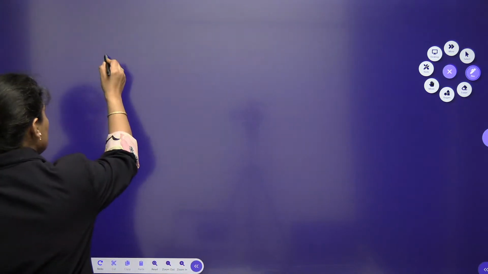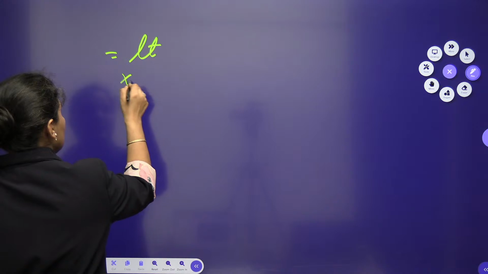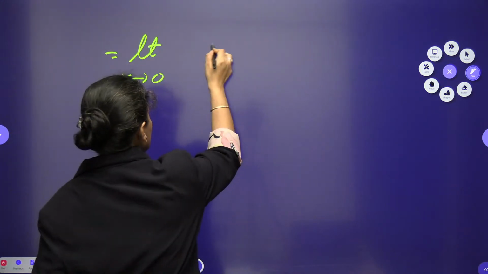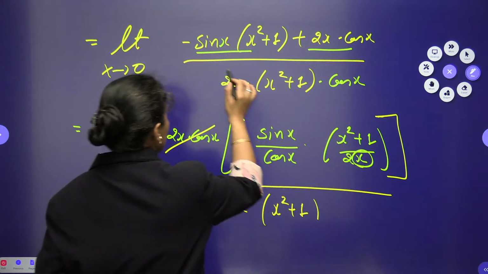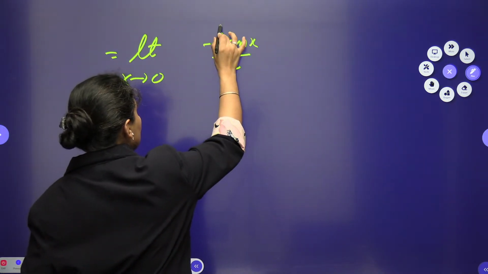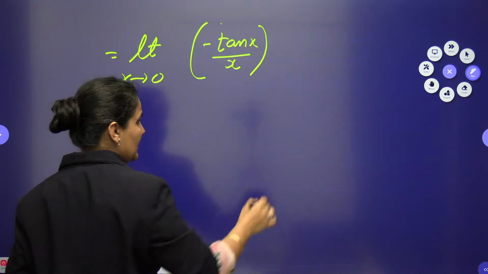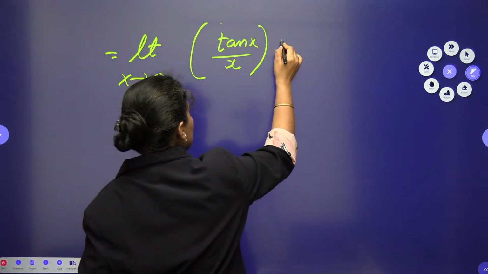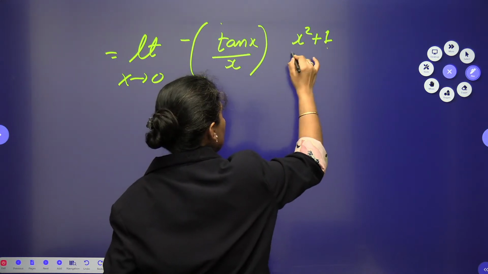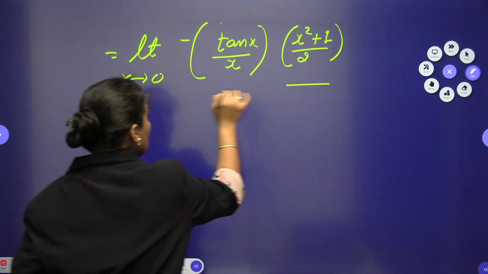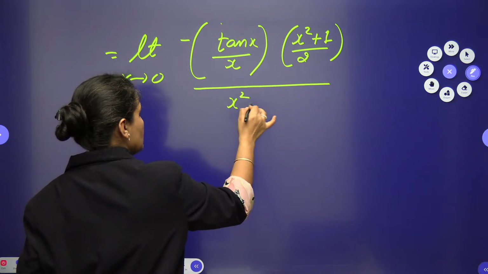So in one more step we can write down the question, limit x tends to 0, minus sin x by cos x is tan x, and look at here, you are having x also. So I want to use minus tan x by x will be as it is, and minus let's use here only, and this will be x square plus 1 by 2 is as it is, whole divided by, you are having x square plus 1.